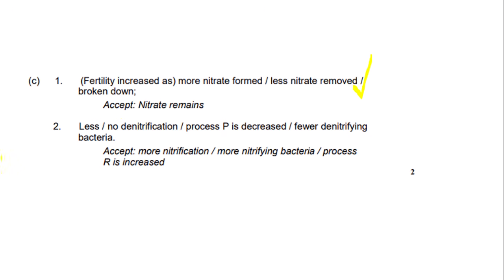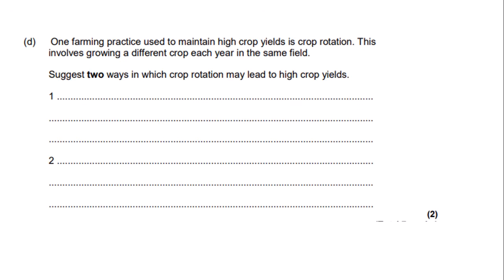So the second marking point says less/no denitrification/process P is decreased/fewer denitrifying bacteria. We wrote less denitrification, so we would get both marks for this question. Also, it accepts more nitrification/more nitrifying bacteria/process R is increased. So let's move on to the last part of the question, I think.